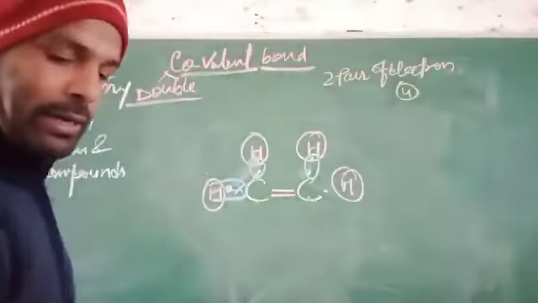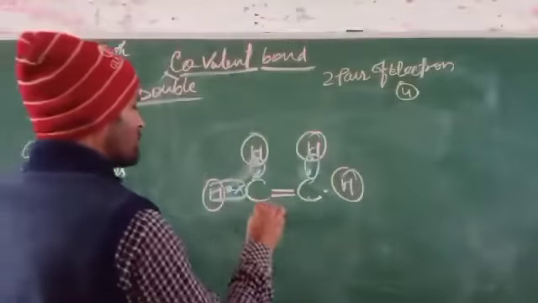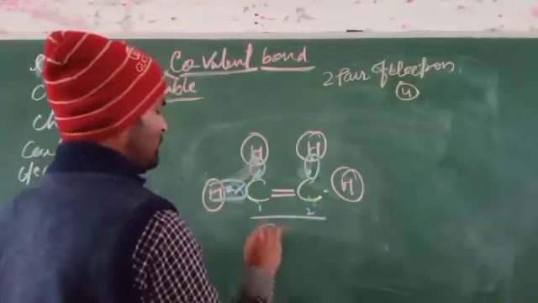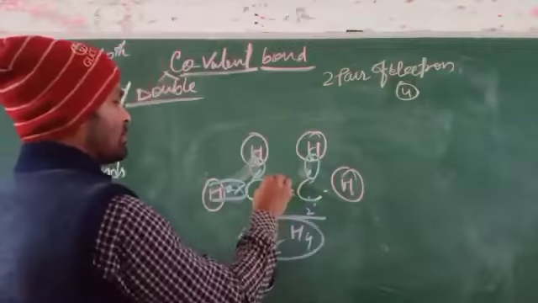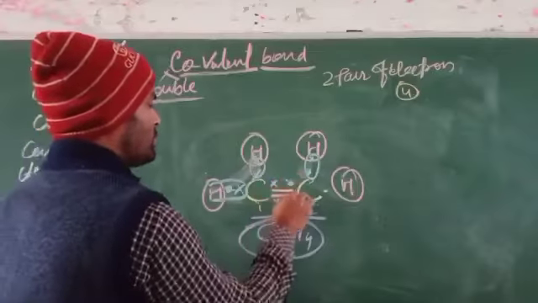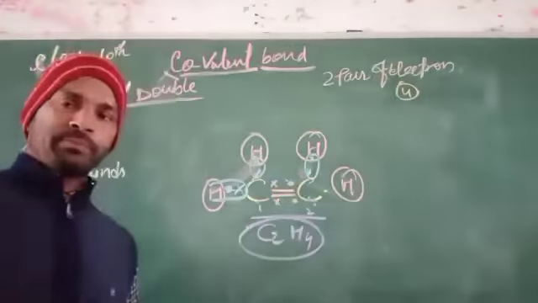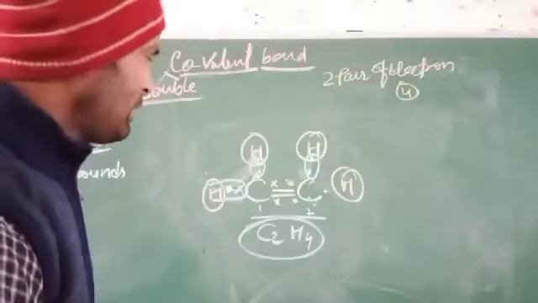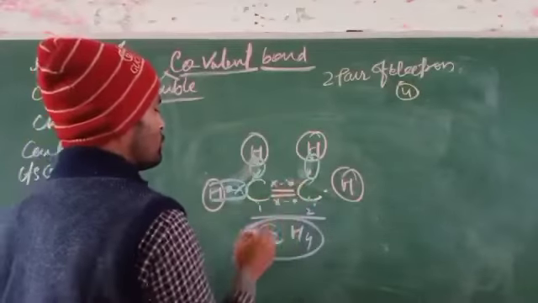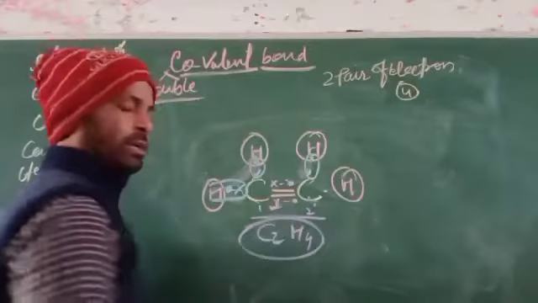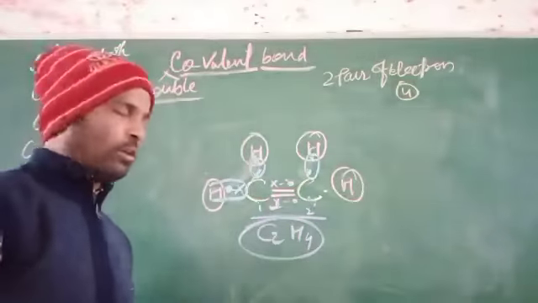So that one is called C2H4. C2, 1, 2, C2H4. And in this case, the sharing of electrons will change accordingly. So how many pairs are there? 1, 2. 2 pairs of electrons get shared. That is double bond formation.